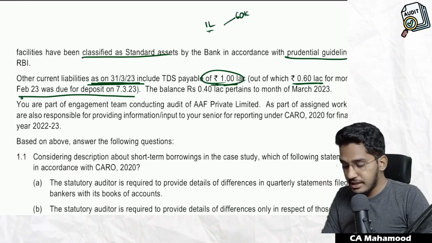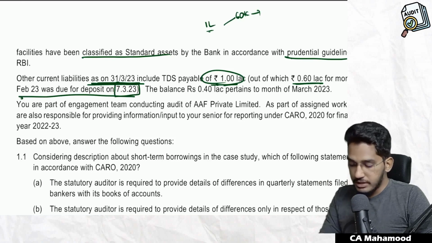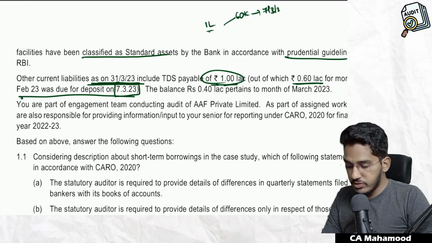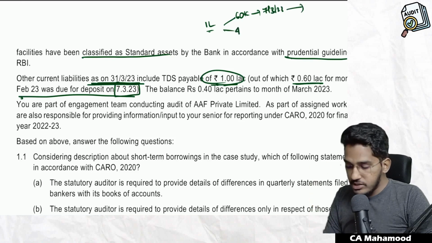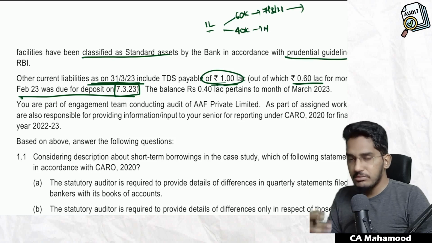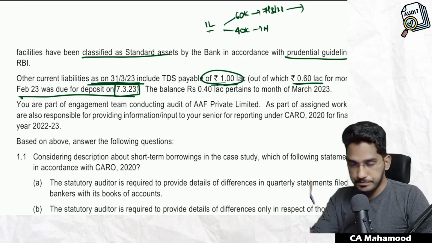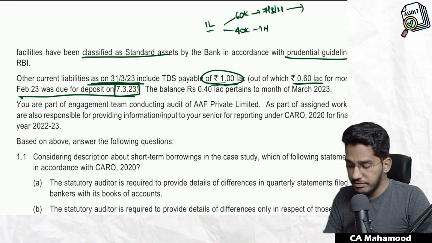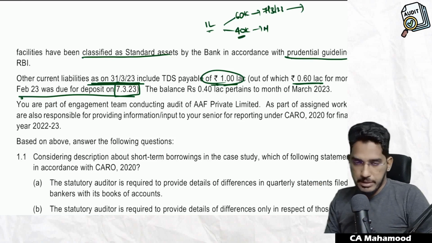Out of which 0.6 lakh, that is 60,000, for the month of February 2023 was due for deposit as on 7th of March 2023. So they have TDS payable of 1 lakh rupees. Out of that, 60,000 which they should have deposited is related to the month of February. The due date is 7th of March 2023, but as on the balance sheet date, they have not yet paid it. And the balance 40,000 is related to the month of March. March month they will anyhow pay in the month of April. So this is not yet payable.